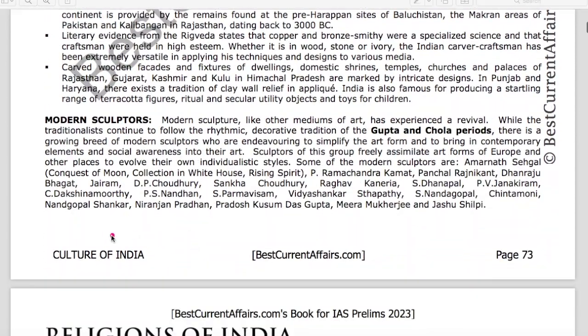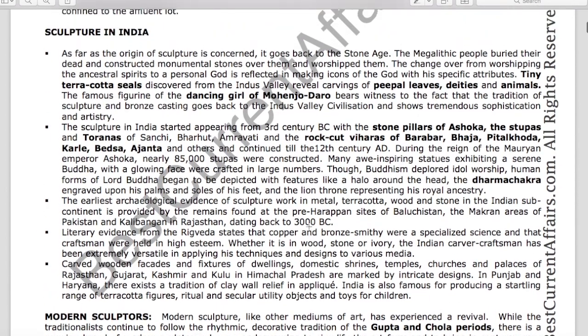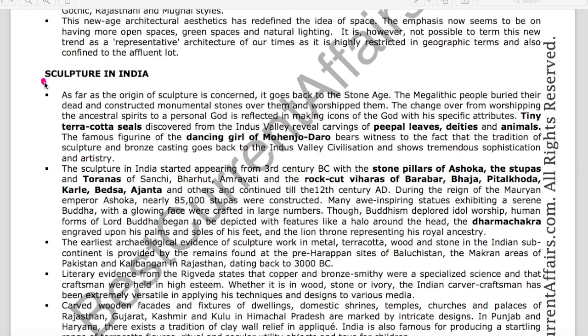Here this fact is mentioned, Culture of India, page number 73. On this page there is a topic, sculpture in India. As far as the origin of sculpture is concerned, it goes back to the Stone Age. Megalithic people buried their dead, constructed monumental stones over them and worshipped them. So it is a basic type of stupa, this monument.